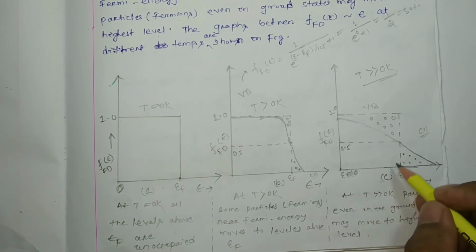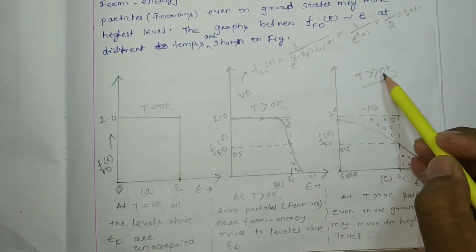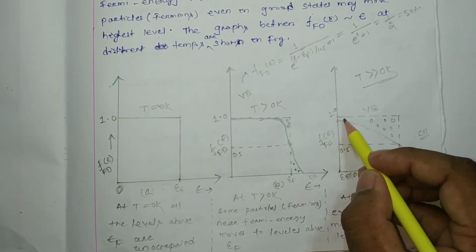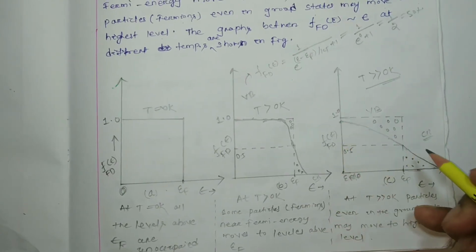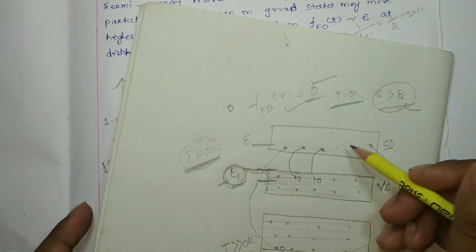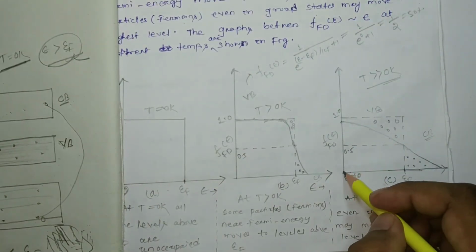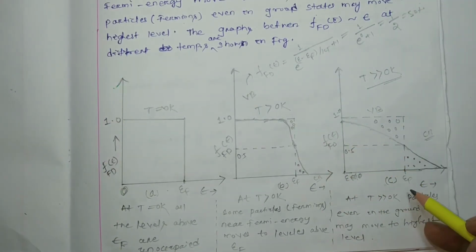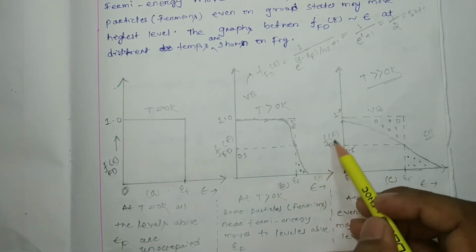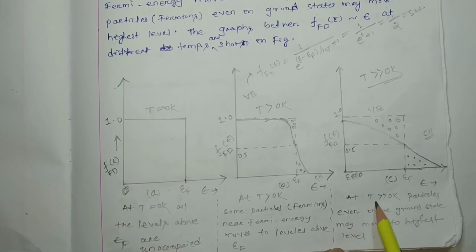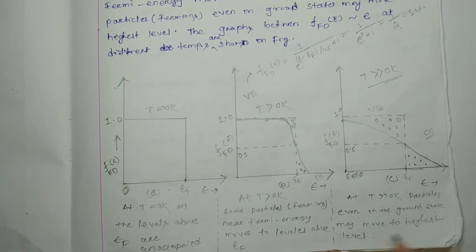Likewise, whenever we increase the temperature much higher than 0 Kelvin, then even from the ground state itself the electrons jump to the higher excited state or the conduction band, and we find that even at the ground state the probability distribution function is less than 1. So this is the graph between epsilon and the Fermi-Dirac distribution function. Here it is written that at T greater than 0 Kelvin, particles even in the ground state may move to the highest level.